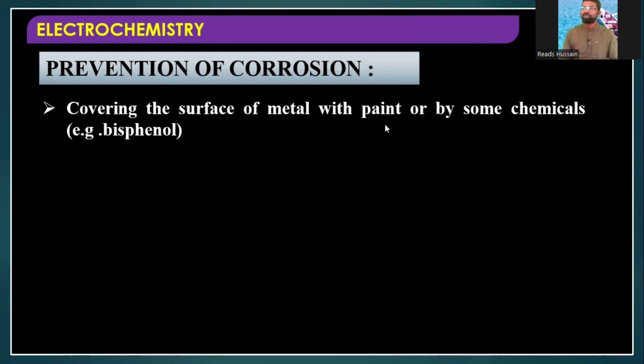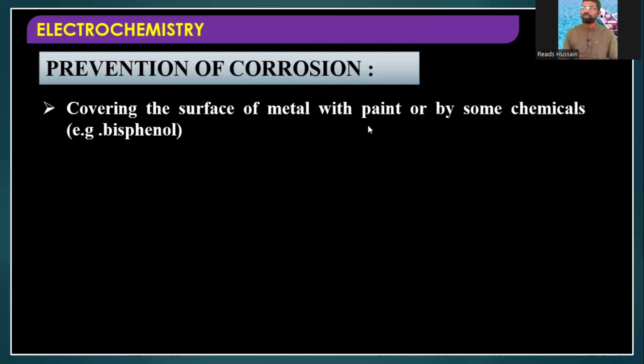You might have studied this in lower classes also, like 10th class. To prevent corrosion, what can we do? We can cover the surface of the metal with paint or some other chemicals or oil. When you cover the surface of the metal with paint or oil, the surface of the metal will not be exposed to atmospheric oxygen and water.